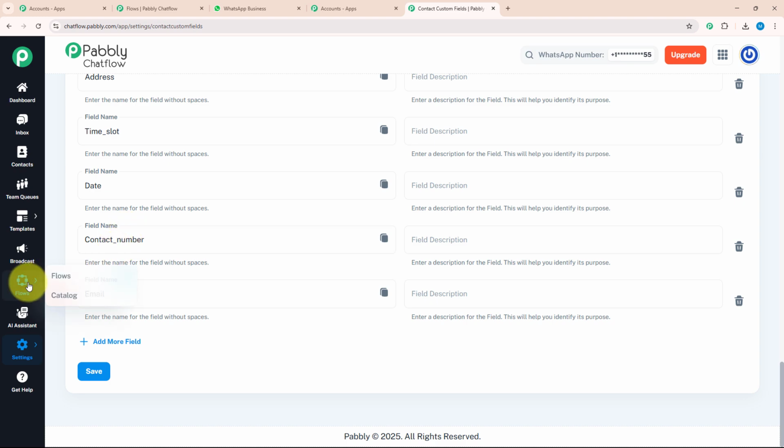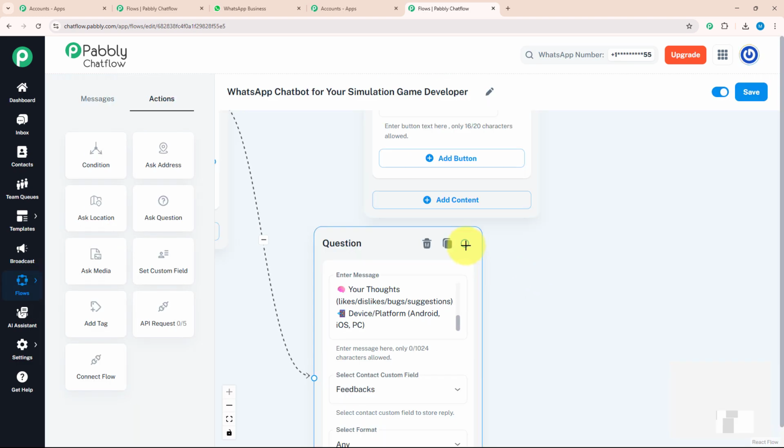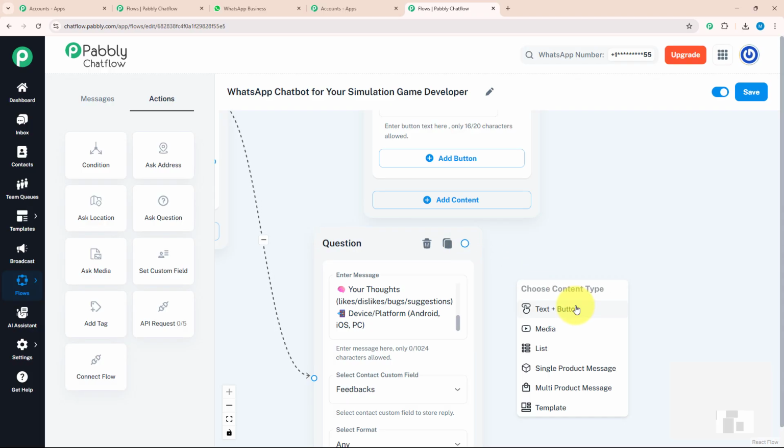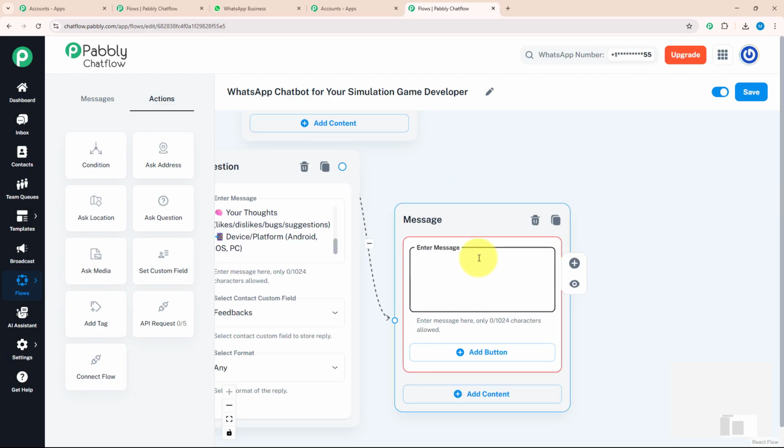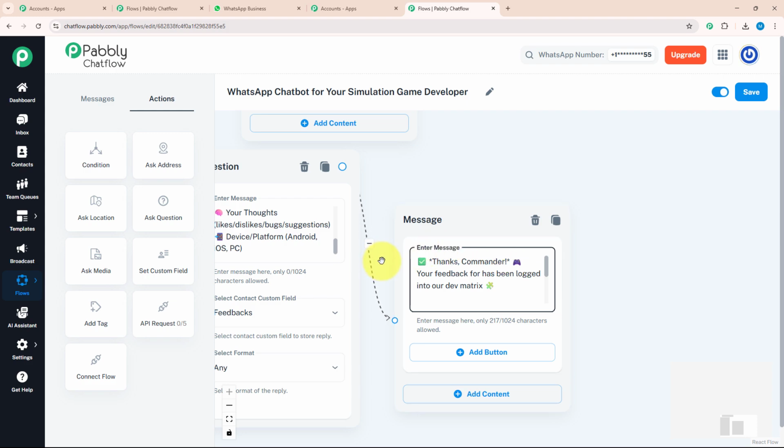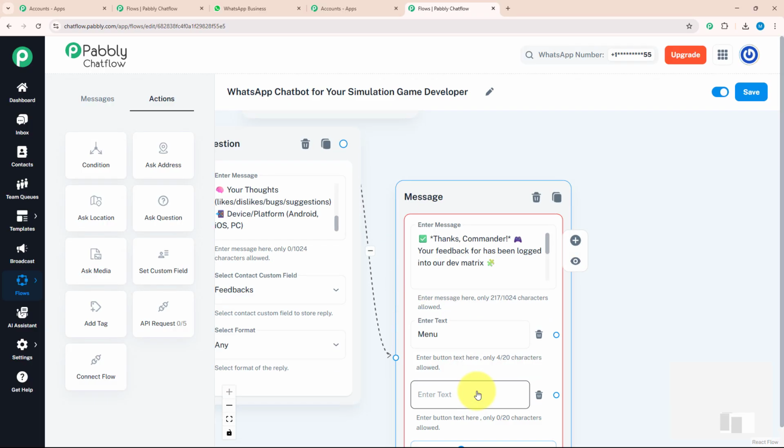Now I will resume back to my flow. As soon as my customer enters their feedback, I will send them a thank you message. For that, again, I'm going to drag and drop and select the text button. Here, I'm going to write a message which says, "Thanks, Commander. Your feedback has been logged into our Dev Matrix. If selected, you will receive early access to our beta build. We truly appreciate your help making Pabbly Game legendary." As you can see, I have put a few messages between stars. That means I want to highlight these messages. With that, I'm going to enter two action buttons, menu and get tech support.